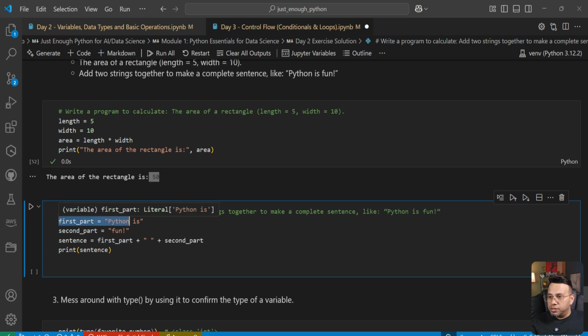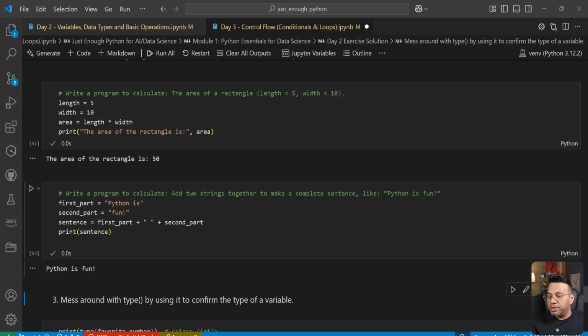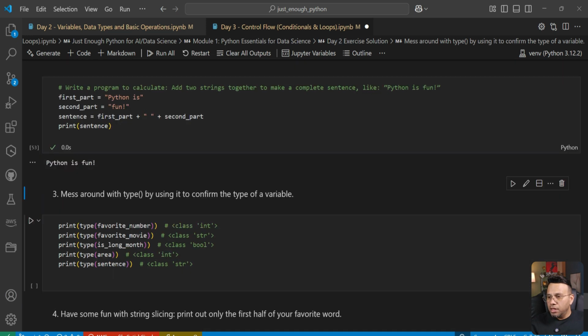First part of the string is Python is, the second part is fun, and then we are adding them together, we are concatenating them together, and then we are creating a sentence and we are printing the sentence. Python is fun. The next question was to mess around with the type method by using it to confirm the types